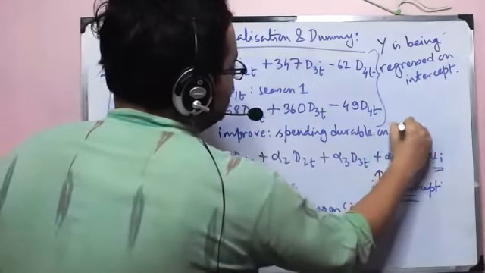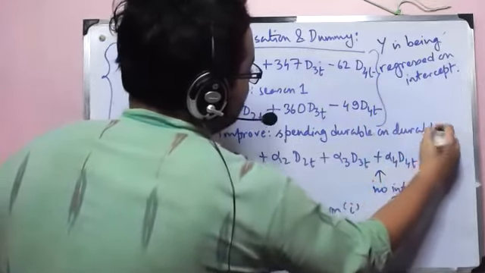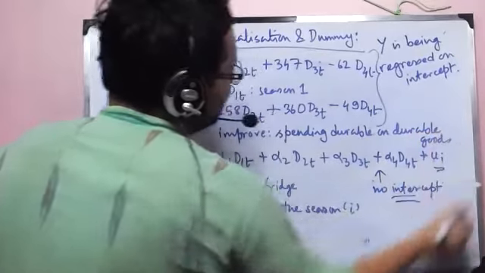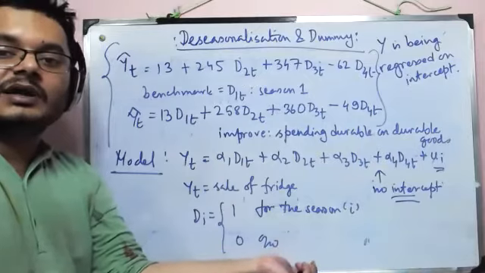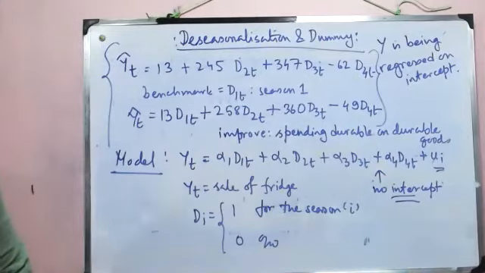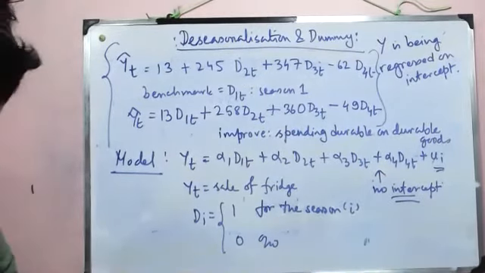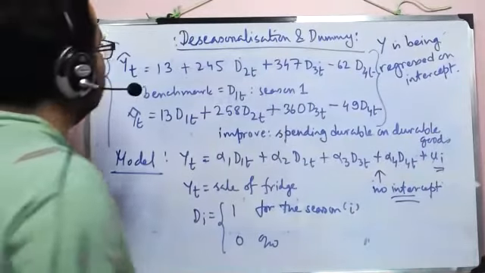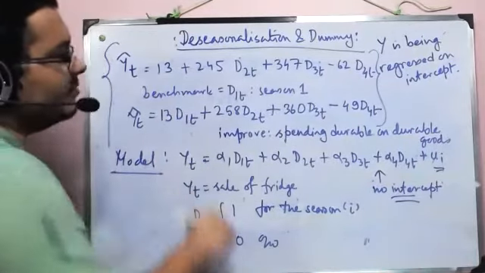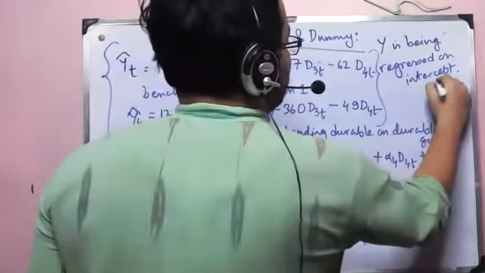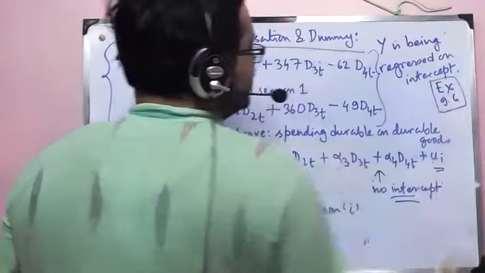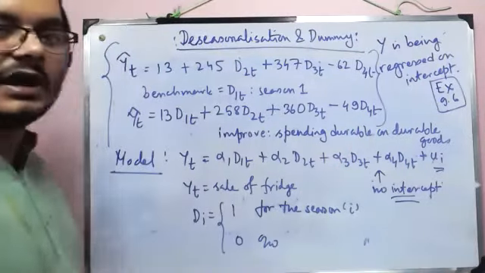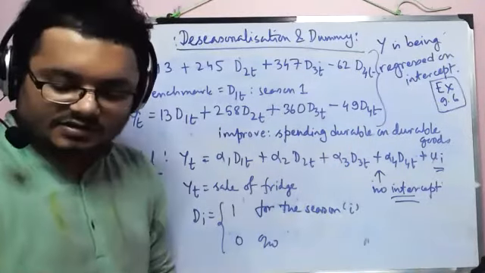Control it on the spending on durable goods, and you can have a better model. So I'll ask you to go through this example in more detail in the book. It's example 9.6 in Gujarati, in chapter 9. So go through it. I'll ask you to do it.